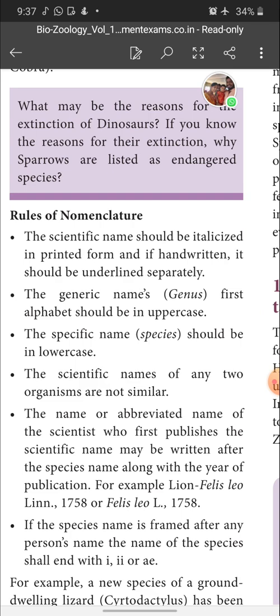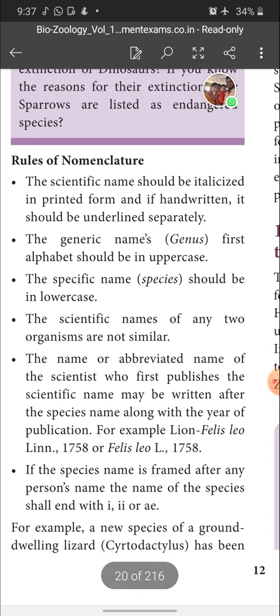The scientific name of any two organisms are not similar. The name or abbreviated name of the scientist who first publishes the scientific name may be written after the species name, along with the year of publication. For example, lion, this is Felis leo Linn. 1758 or Felis leo L. 1758.